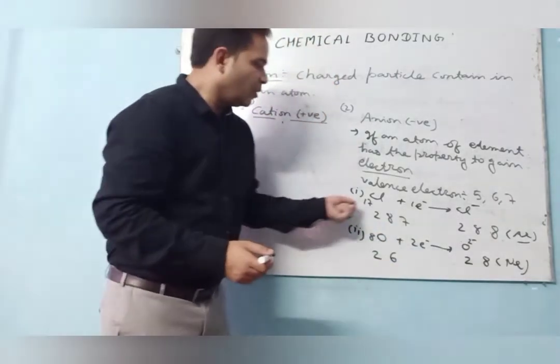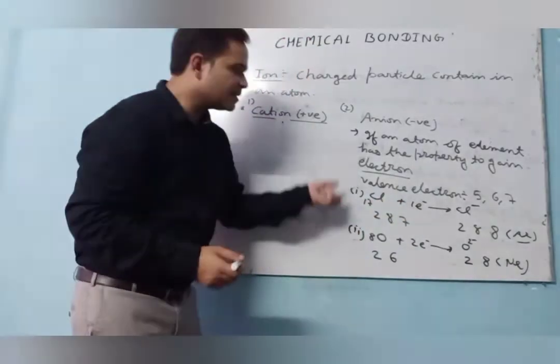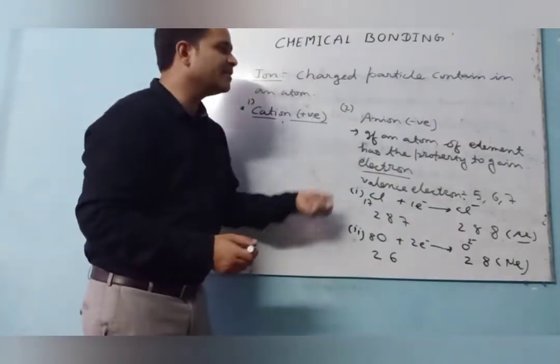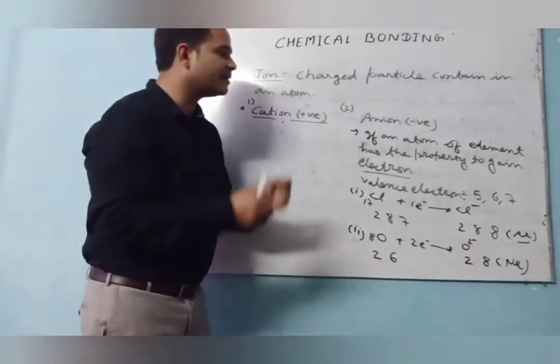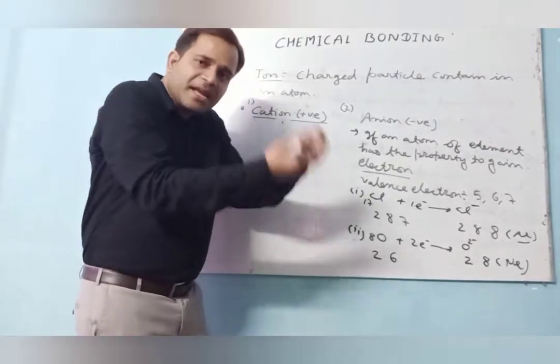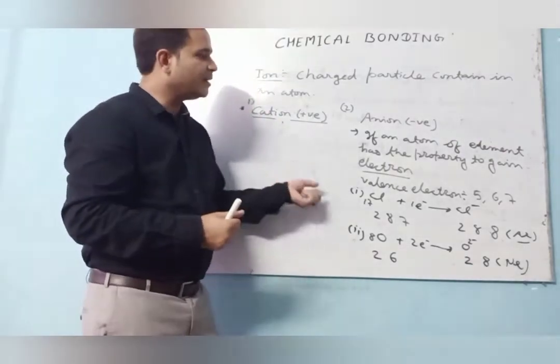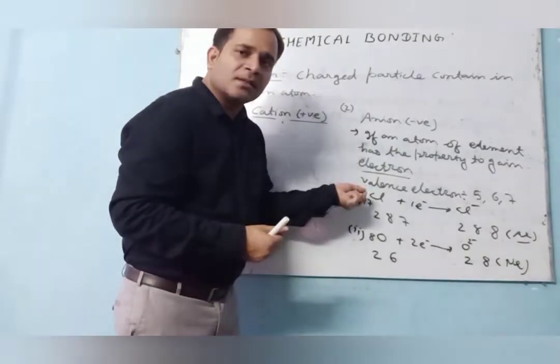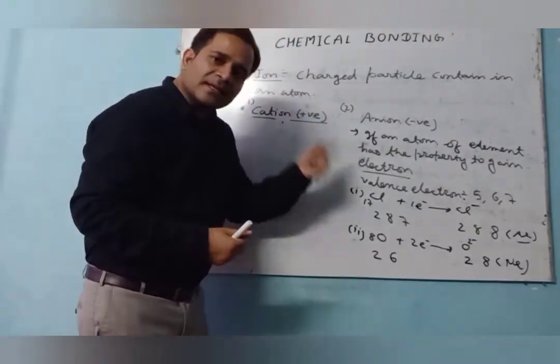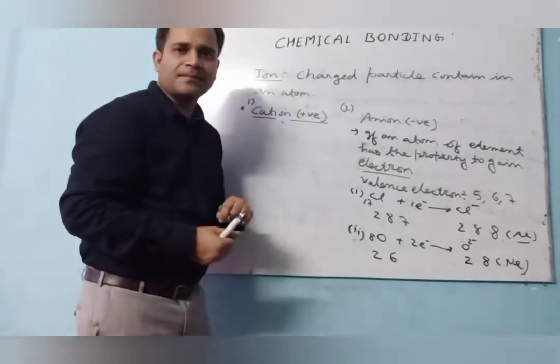So what I am saying here? I am saying here the anion. Anion means what? If an atom of an element has the tendency, or the property, to gain electrons, then it forms what? Anion. So all the anions are what? Non-metals.